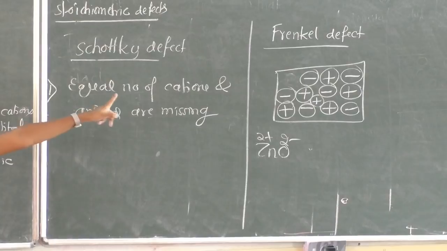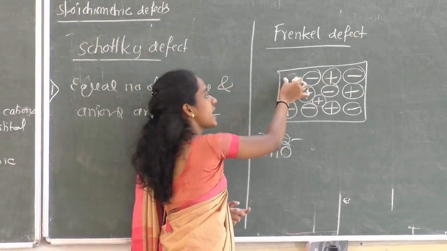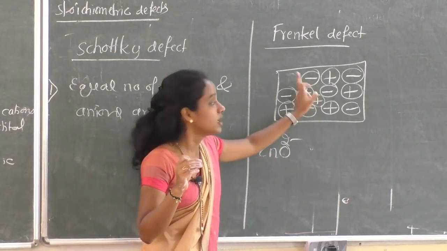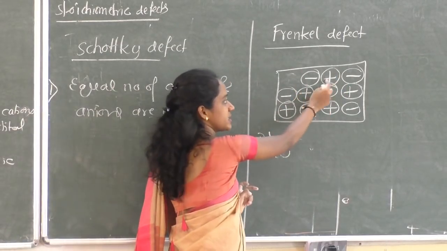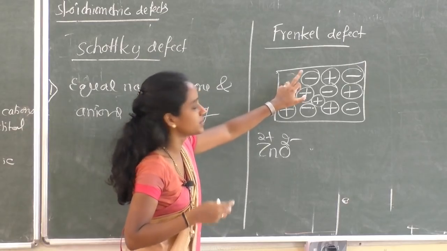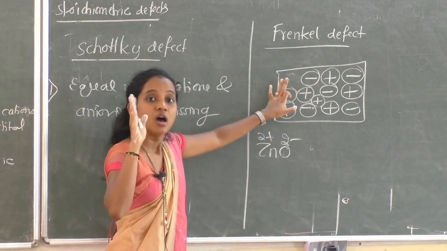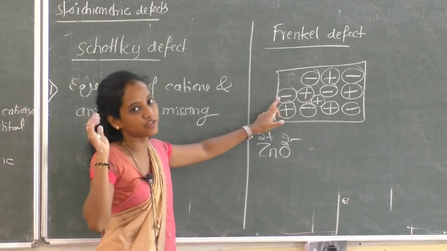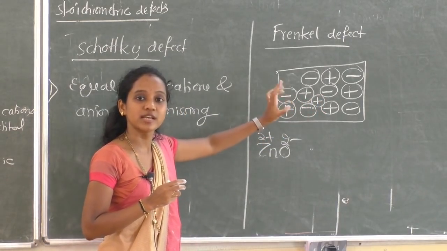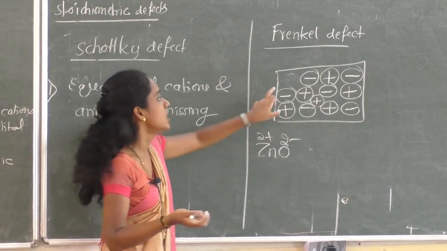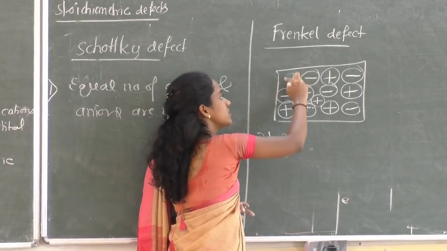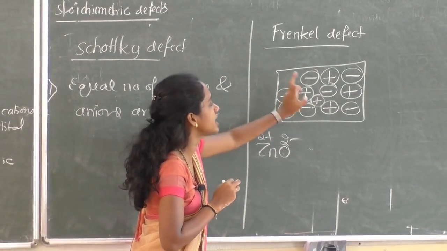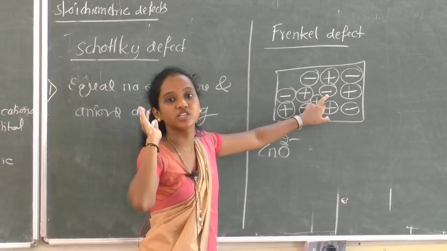What is the definition of Frenkel defect? Smaller sized cation. One thing you remember always, the size of the cation is smaller than the anion. Here I have not represented it like that, but always the size of the cation is smaller than the anion. Why is it so? We explained in the first year classes. Here in Frenkel defect, the smaller cation dislocates from the normal position and occupies the interstitial site.